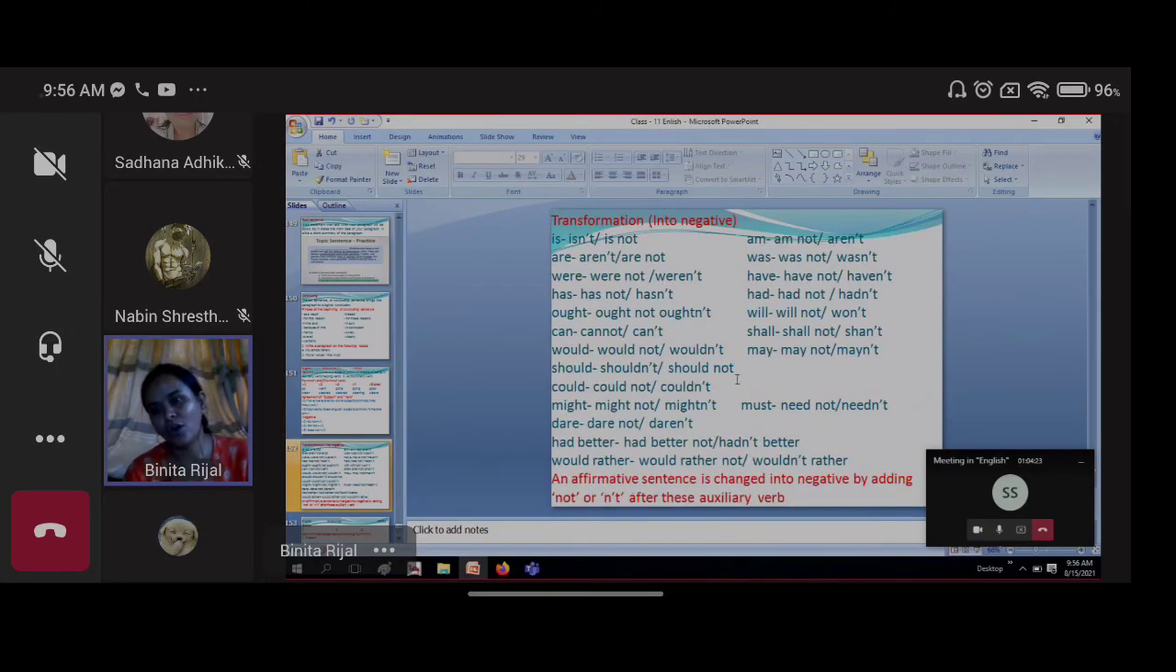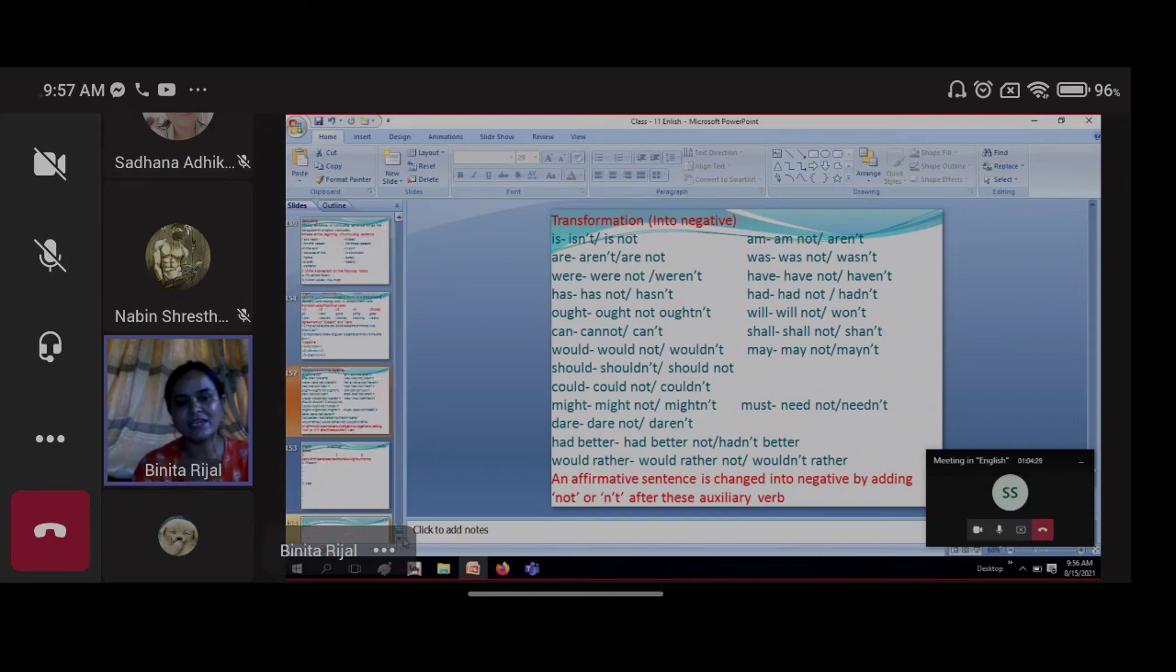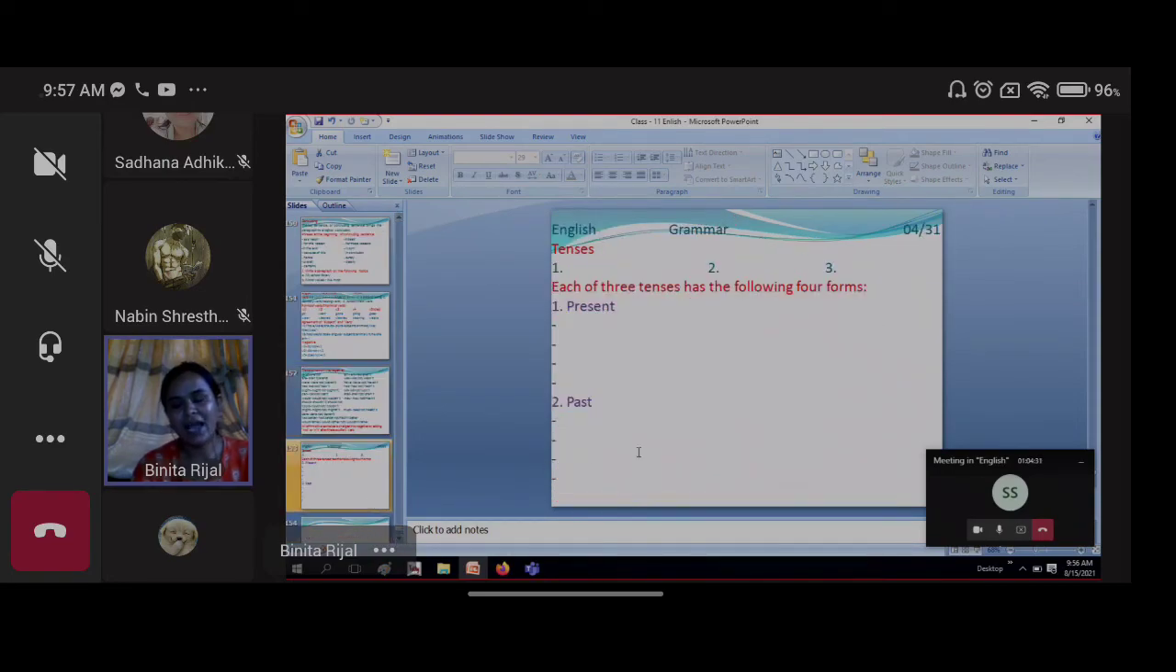Okay, learn it. Tomorrow we are going to read about the tense. Get ready for the tense also. Look here, I have made this format. Now you have to go according to this one, and tomorrow I'm going to ask you about the types of the tenses there, and present tense also divided into 4 forms.